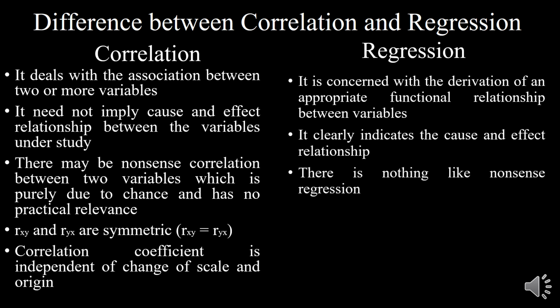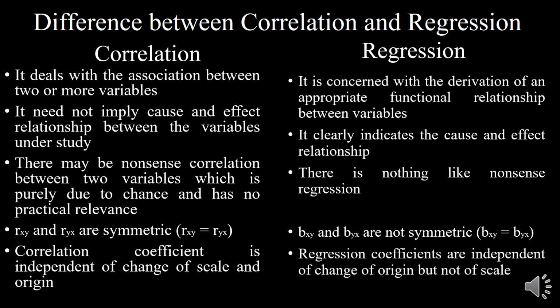Then there is nothing like nonsense regression, like nonsense correlation. Regression coefficients of x on y and y on x are not symmetrical, that means they are not equal. Then regression coefficients are independent of change of origin but not of scale.